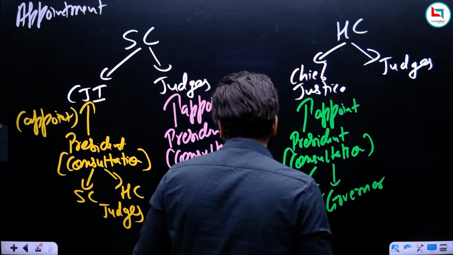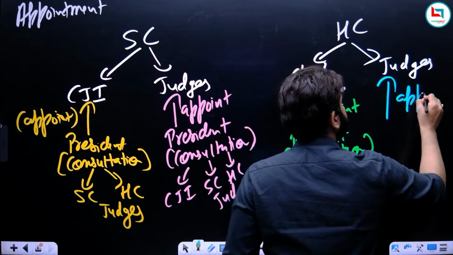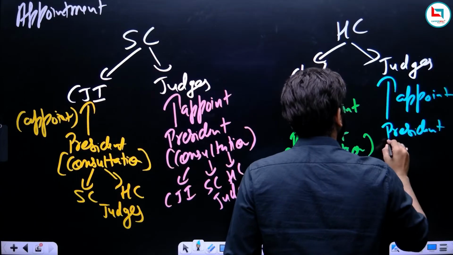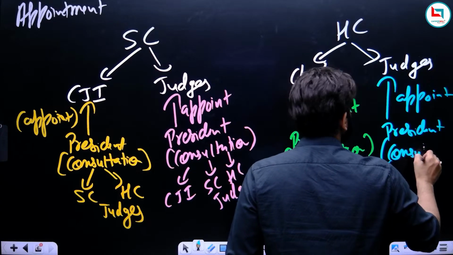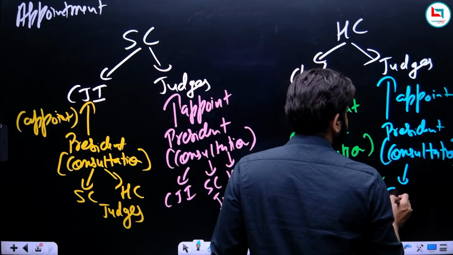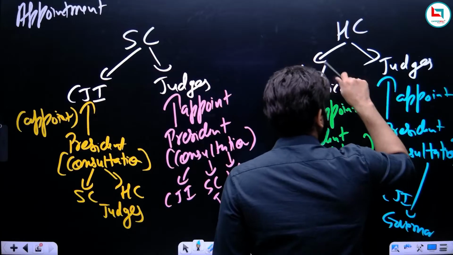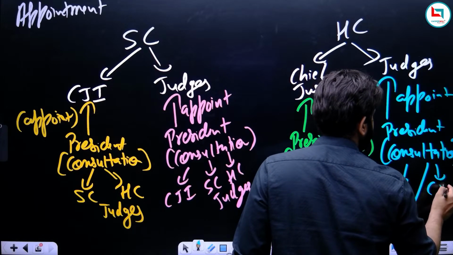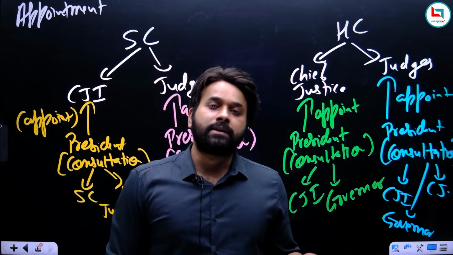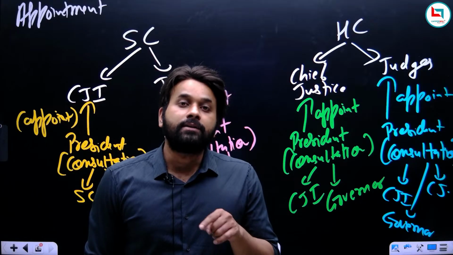What about the judges of High Court? They are also appointed by the President, and again the President should consult. Without consultation, he cannot appoint anyone. From whom will he consult? The CJI, the Governor of that state, and one more name, the Chief Justice of the concerned state High Court. So this is what the Constitution expects from the President, from whom he should consult while appointing the judges of Supreme Court and High Court.